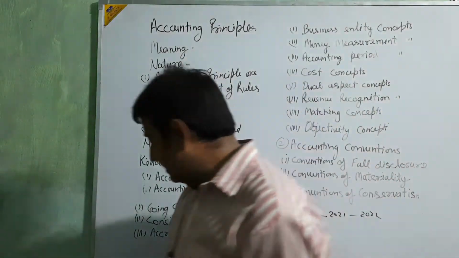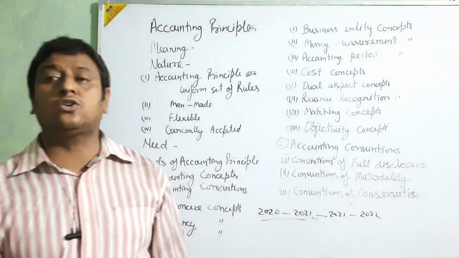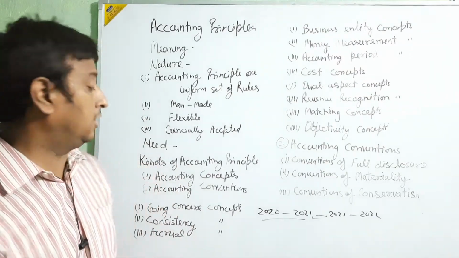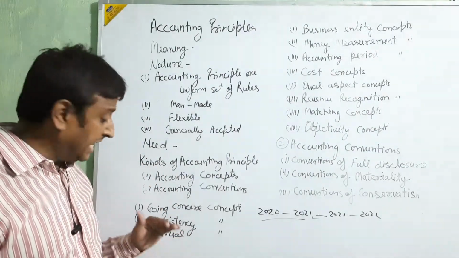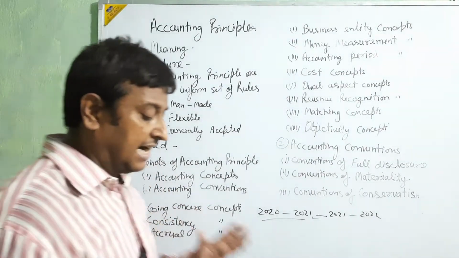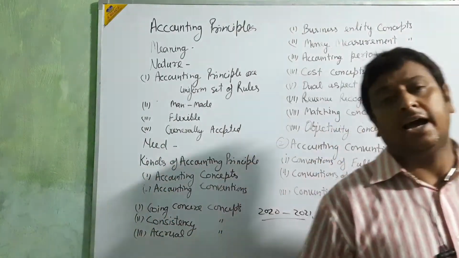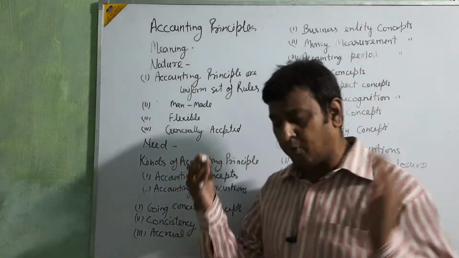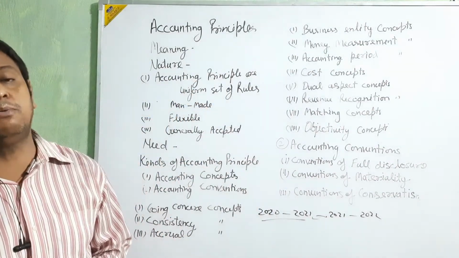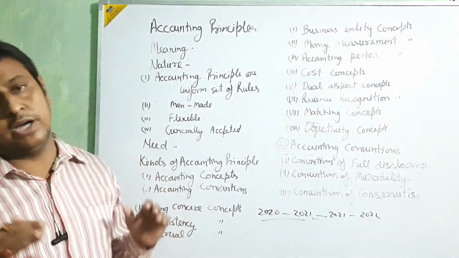So in this accrual base, we follow the system in which we take the cash system as well as the credit system, both types of entry or transaction.